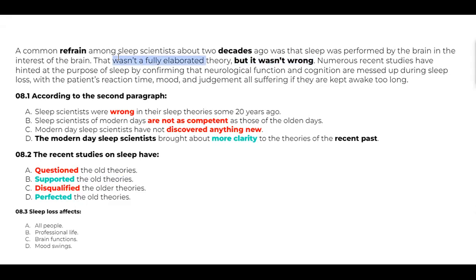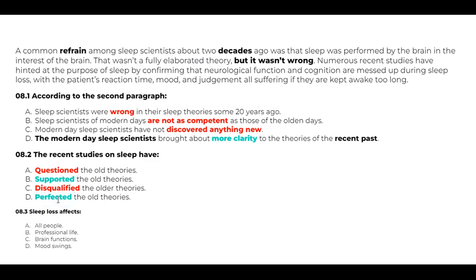It was wrong, but it was not completely wrong. Okay, so all these things are very important. That wasn't a fully elaborated theory. So supported or perfected. When you perfect, what happens is you are elaborating it. Something was not complete, you completed it.